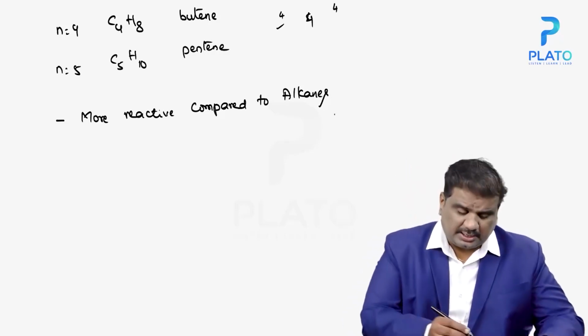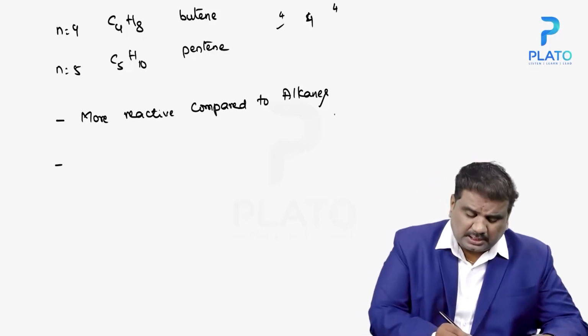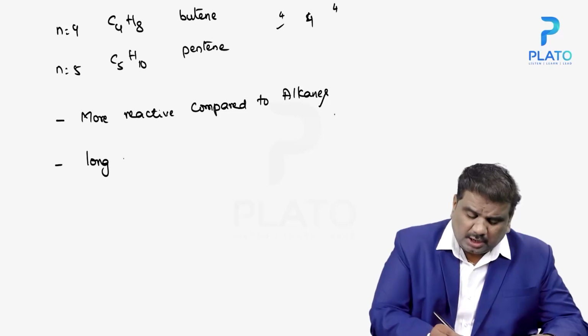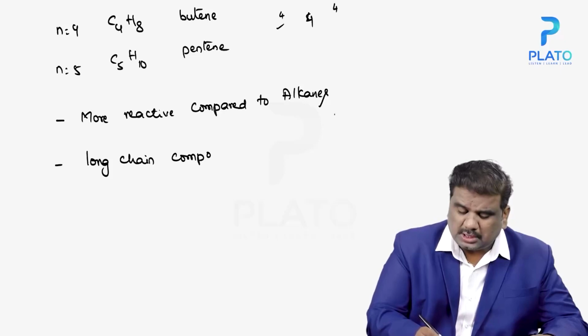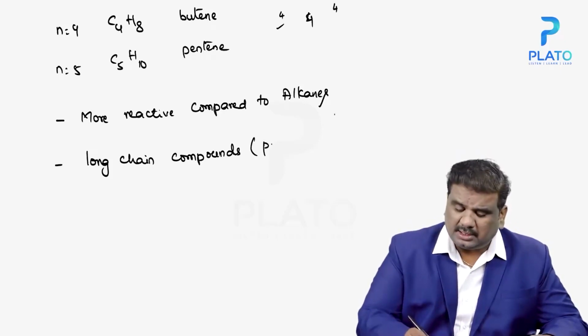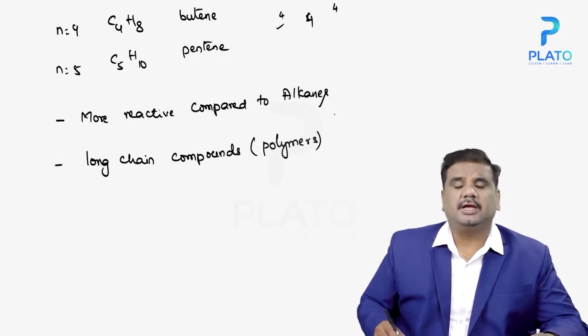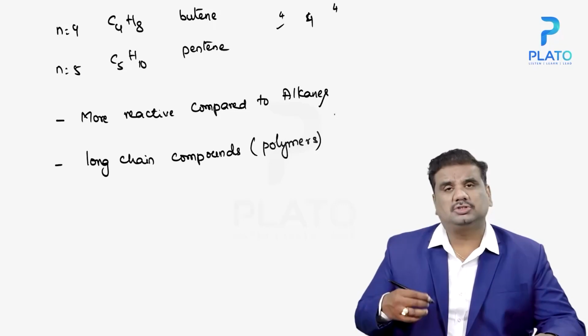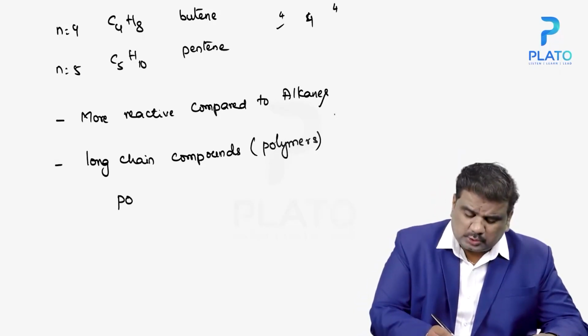At the same time, alkenes are used in the formation of long chain compounds. In general, these long chain compounds we find in the case of polymers. So alkenes are used in the case of long chain compounds, and that particular process or phenomenon is known as